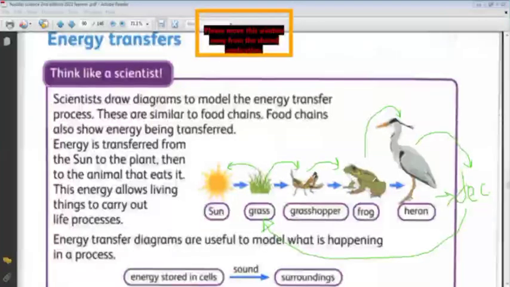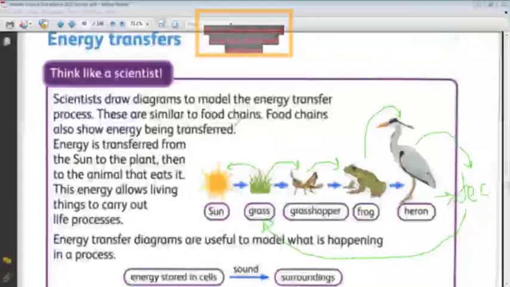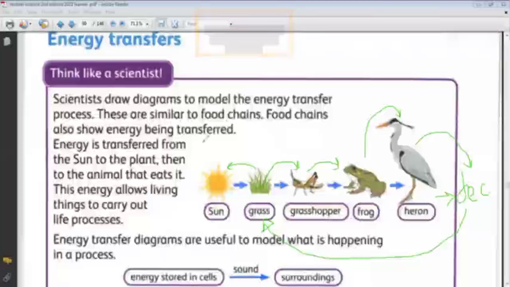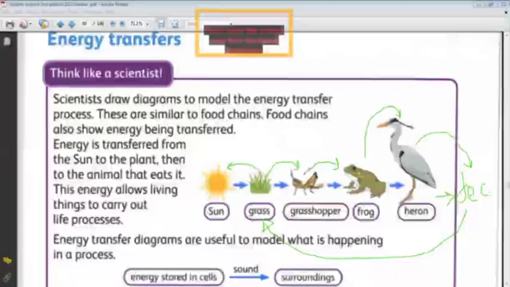It represents how the energy is transferred from one object to another, or from one living thing to another living thing. These are similar to food chains. The food chains also are diagrams. Food chains also show energy being transferred. The food chain shows us or describes how the energy is transferred from one object to another.